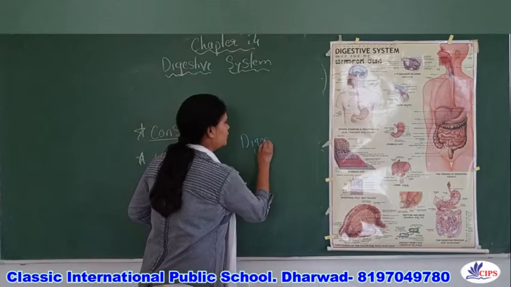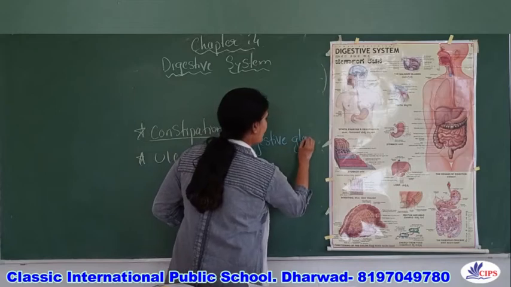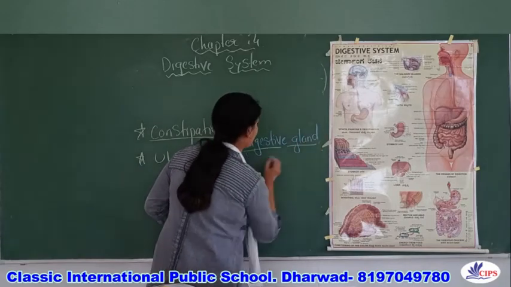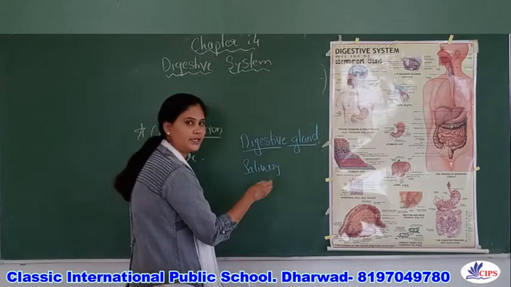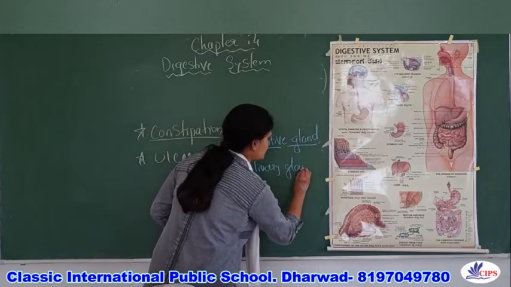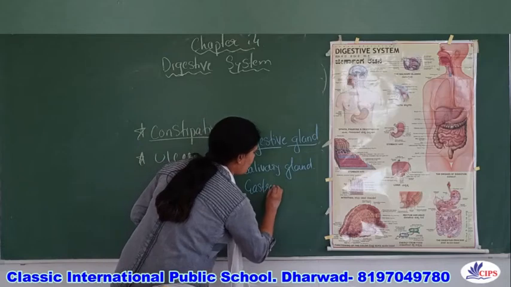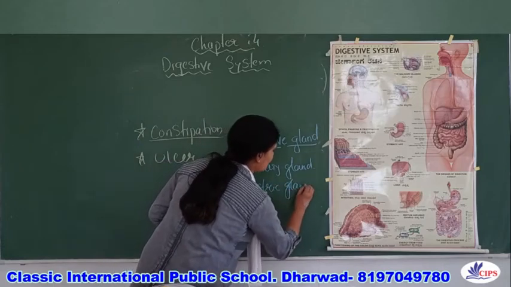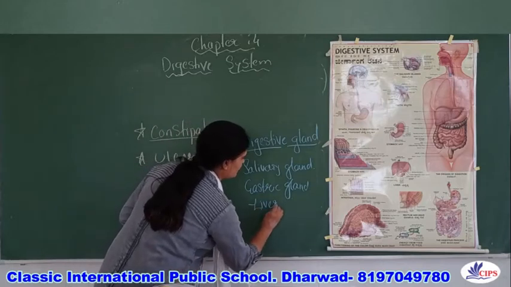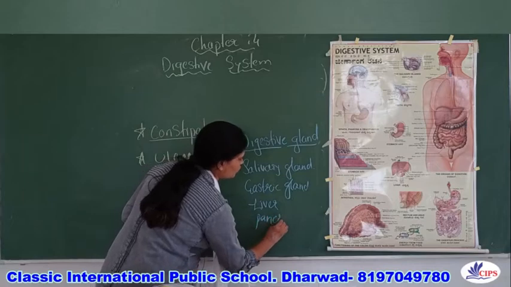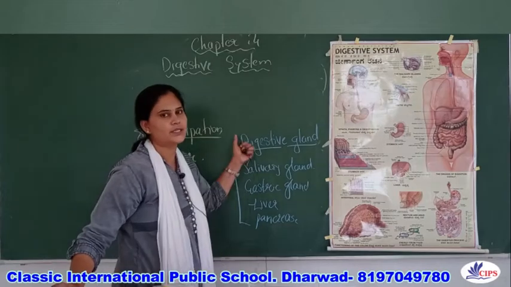One is the salivary glands, the gastric glands of the stomach, then the liver and the pancreas. We have already studied all these glands in detail.